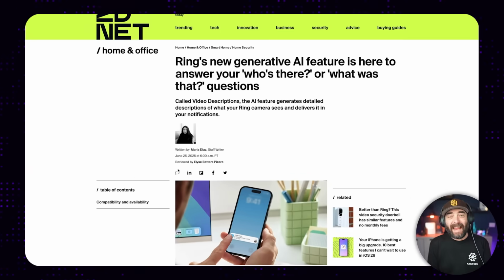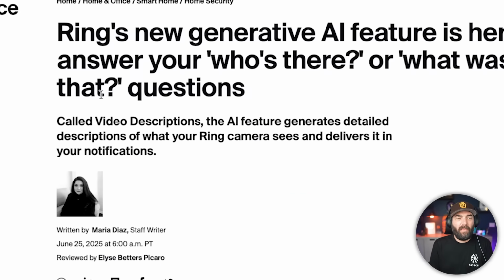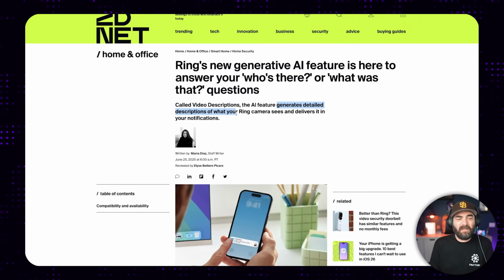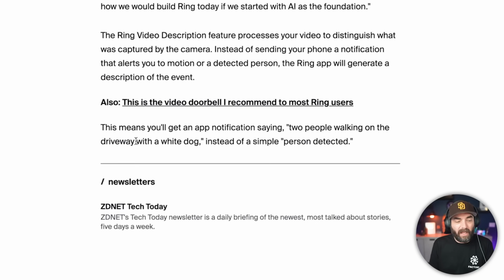If you have a Ring camera, you're about to get a nice little AI upgrade. They have a new feature called Video Descriptions, which generates detailed descriptions of what your Ring camera sees and delivers it in your notifications. So you'll get an app notification that, instead of saying there's motion at your front, will say something like two people walking on the driveway with a white dog, instead of a simple person detected. So that could come in handy.